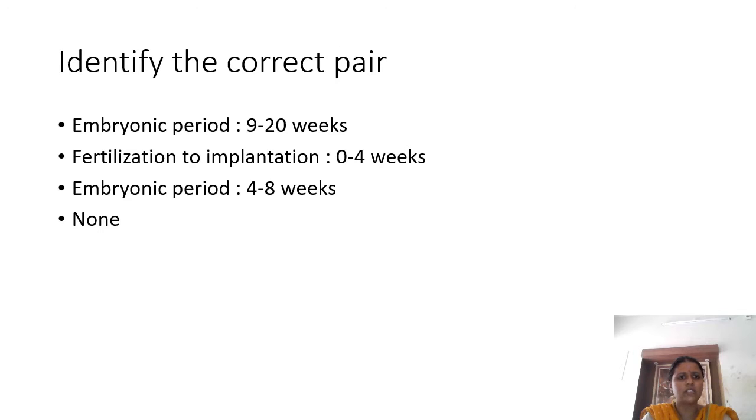Identify the correct pair. Embryonic period 9 to 20 weeks is wrong, as we have seen now. Fertilization and implantation happen in the first 2 weeks, so this is also wrong. Embryonic period from 4 to 8 weeks: some say that it is from 4 to 8 weeks, but actually it is from the 3rd week to the 8th week, so this is partially right. So we can take the third option as the correct option.